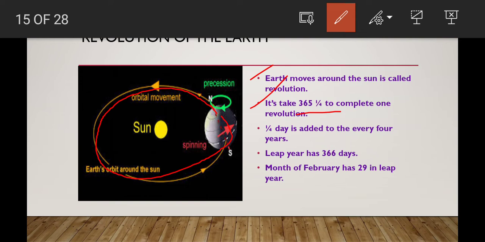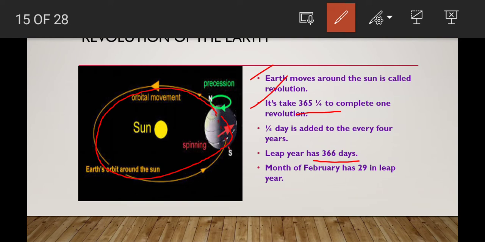So 1 by 4th day is added every 4 years. Then we get 1 day. That 1 day is added to the month of February. Actually, the month of February has 28 days. So after every 4 years, 1 day is added to the month of February. Then we get how many days, children?